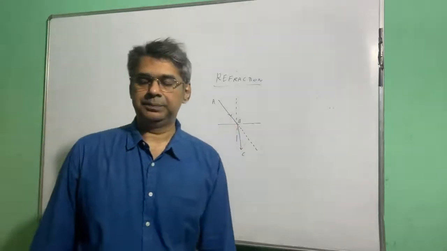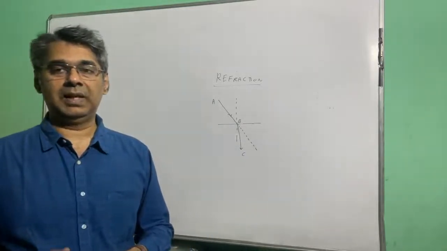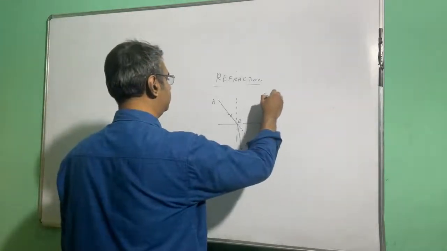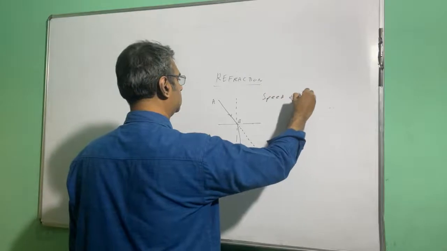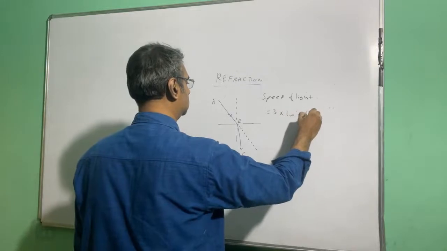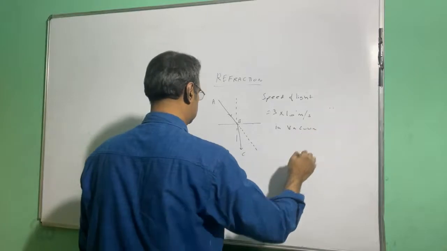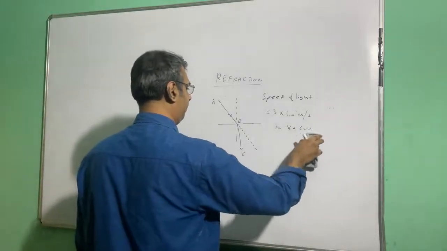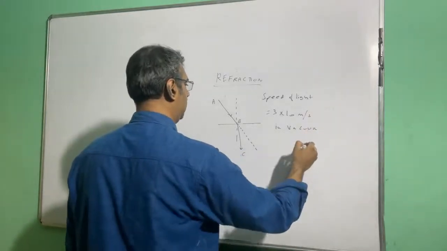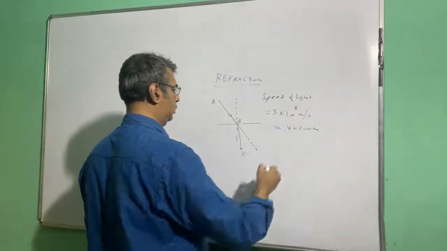Now why does this happen? You must have heard of this famous sentence, speed of light is 3 into 10 to the power 8 meter per second. It's very well known. So speed of light is 3 into 10 to the power 8 meter per second, but in vacuum.